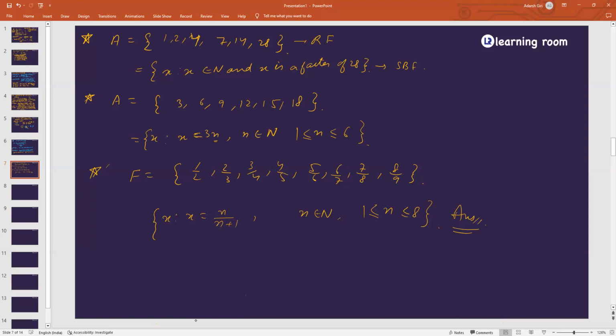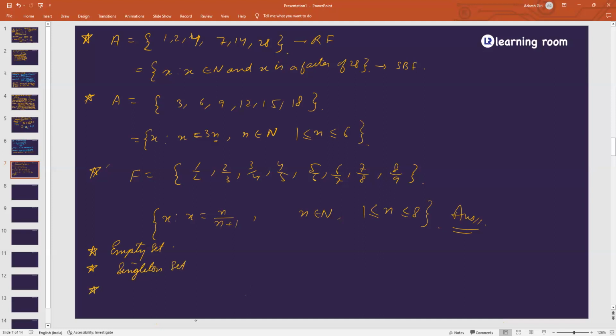Okay, now we have to understand different kinds of set. What are different types of sets, right? First one is called empty set. Second one is called singleton set.